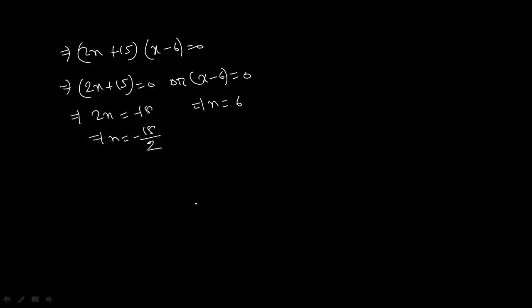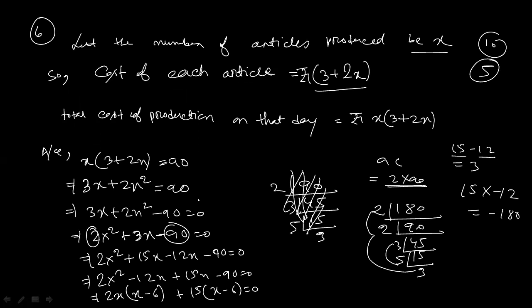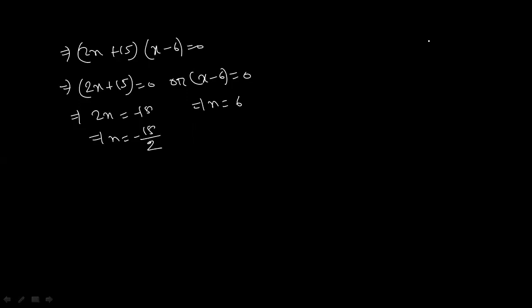But see, now see, x is the what? We have to calculate the final number of articles produced and the cost of each article. Now see, x is the number of articles produced. Yes or no? X is the number of articles produced. So the number of articles produced cannot be negative. Yes or no? So x cannot be minus 15 by 2.